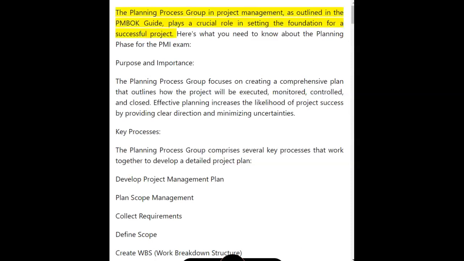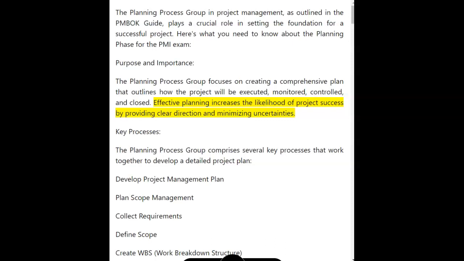The planning process group in project management, as outlined in the PMBOK guide, plays a crucial role in setting the foundation for a successful project. Here's what you need to know about the planning phase for the PMI exam. Purpose and importance. The planning process group focuses on creating a comprehensive plan that outlines how the project will be executed, monitored, controlled, and closed.